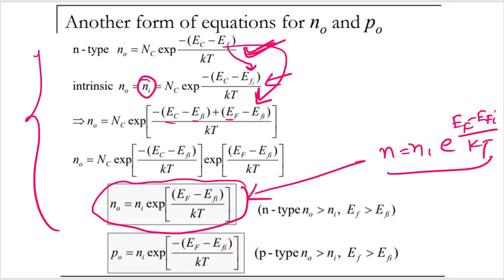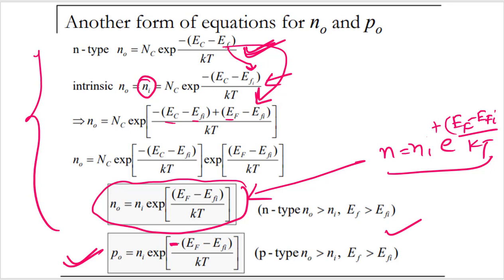A similar expression exists for the hole concentration, but instead of the positive sign we have the negative sign. These are the formulas you need to remember in order to solve multiple questions.